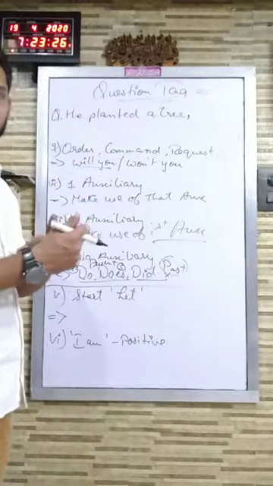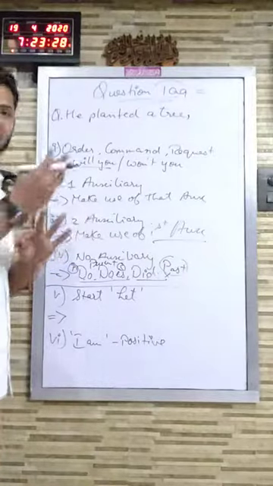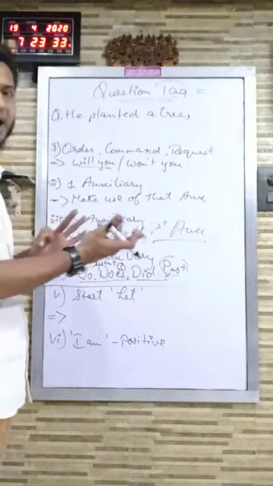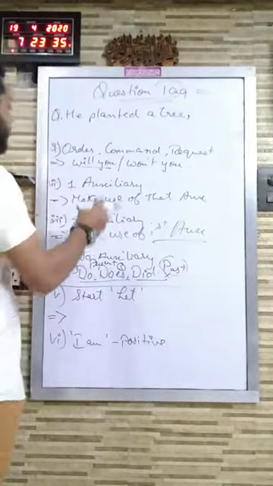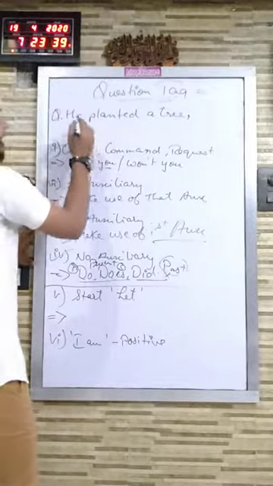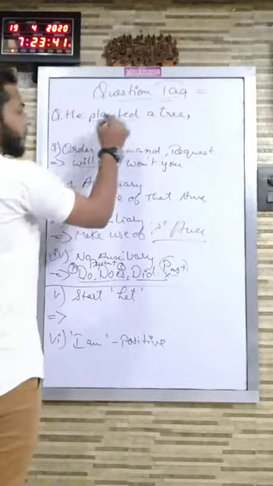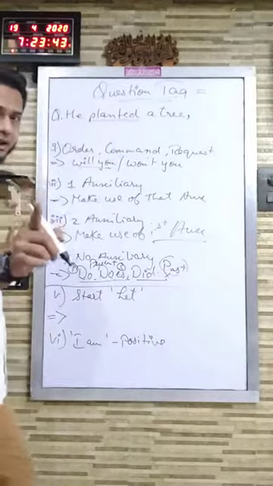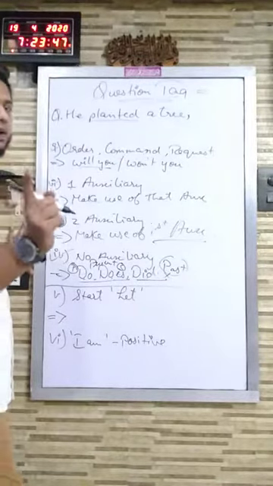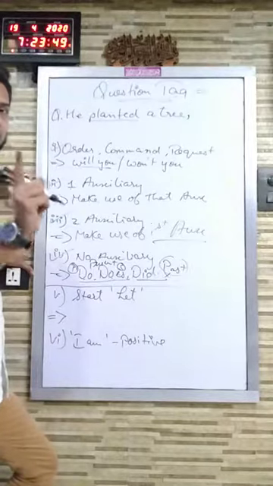Do, does or did. How will you track out which do, does or did you have to add? How will you come to know? It is by seeing the tense of the sentence. And tense you will be finding out by seeing the verb. In the absence of auxiliary, the verb shows the tense of the sentence. Always remember, in absence of auxiliary, verb shows you the tense.